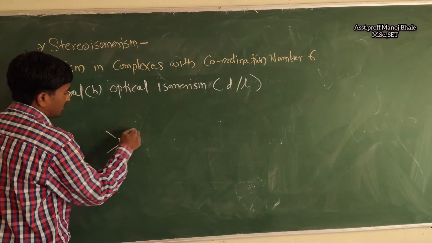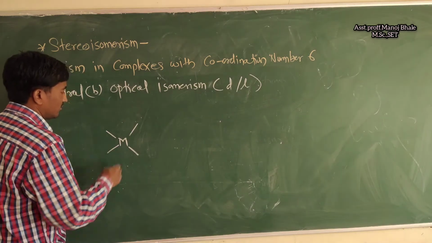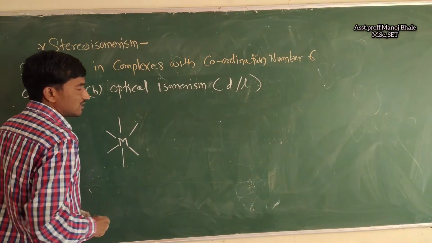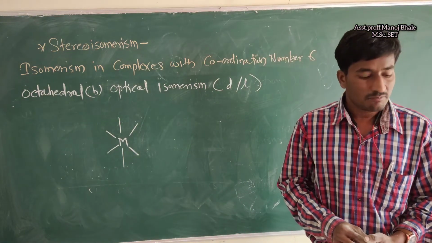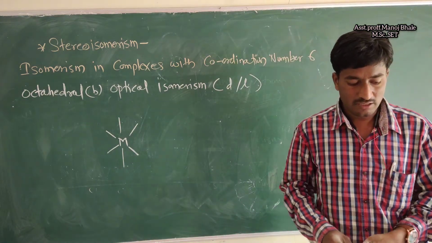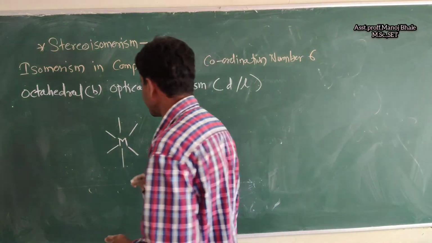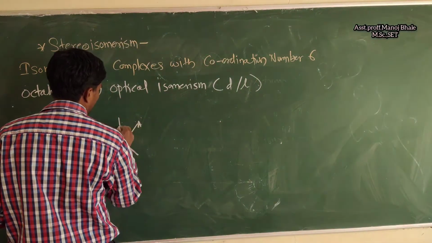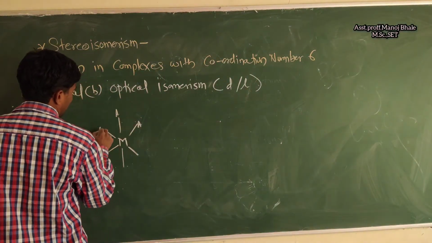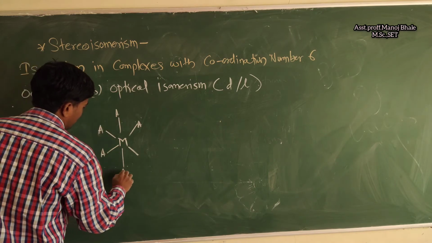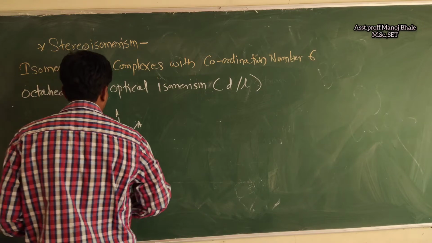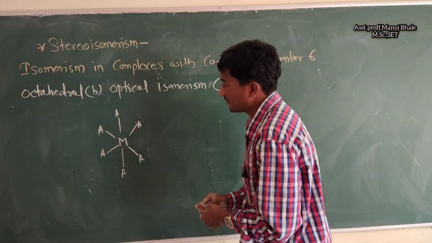This is a metal having 3 ligands. That is a bidentate ligand, in which there are 2 donor sites. There are just 3 ligands which we are using.